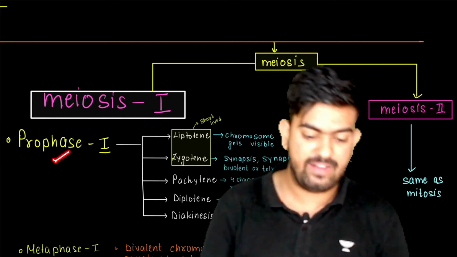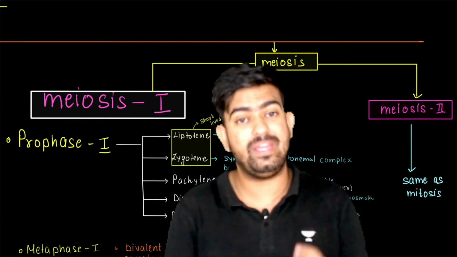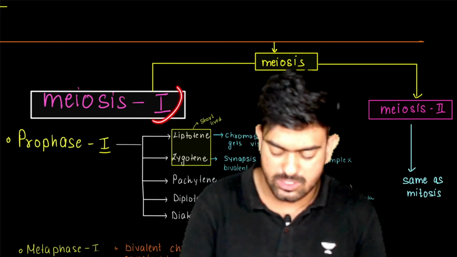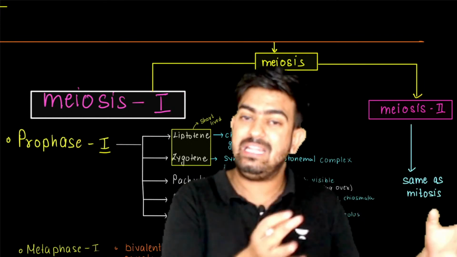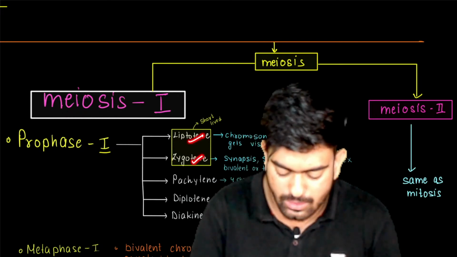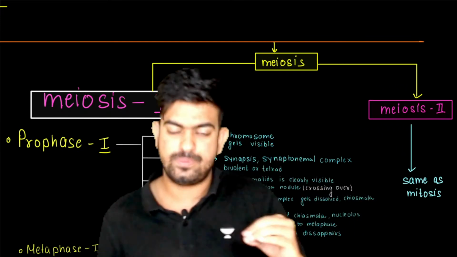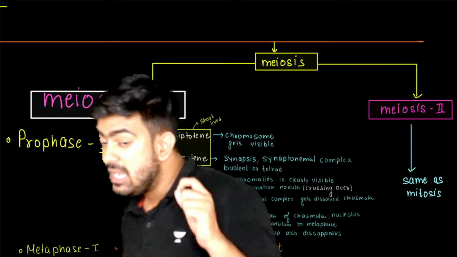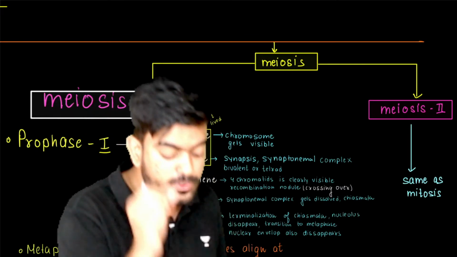So in meiosis 1 we have the prophase 1, and this prophase is very big compared to the mitosis. In meiosis we have meiosis 1 and meiosis 2, and the prophase 1 is a little bit longer than the prophase of mitosis. Here we have leptotene, zygotene, pachytene, diplotene and diakinesis. These are the phases present in prophase 1. In prophase 1, leptotene is the part where you can see very thin chromosomes.